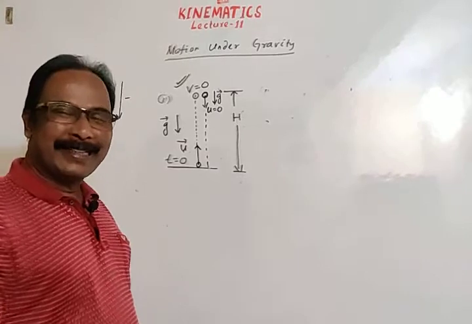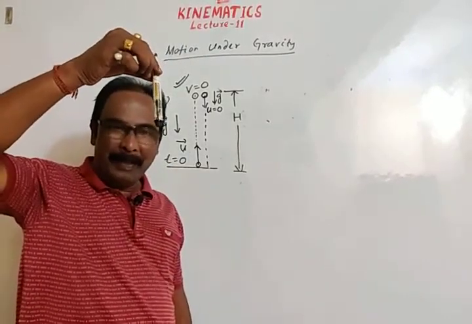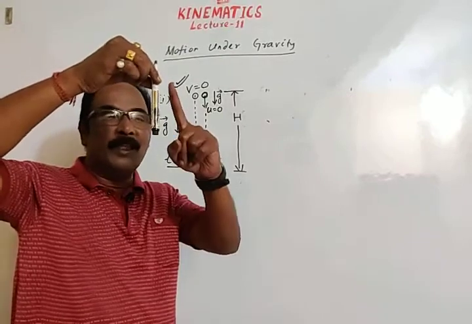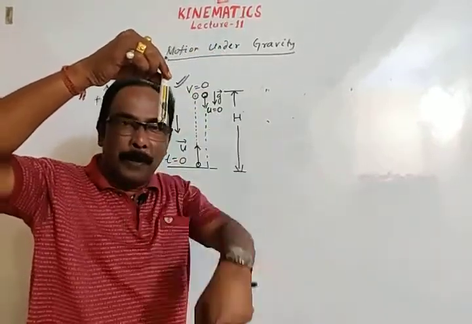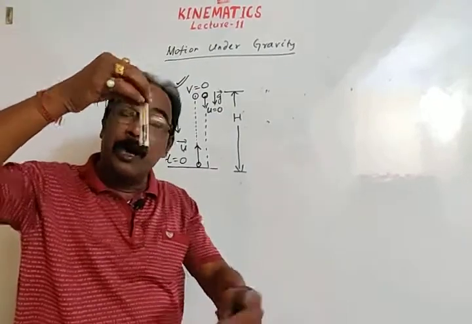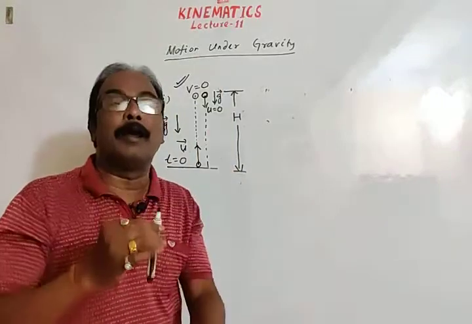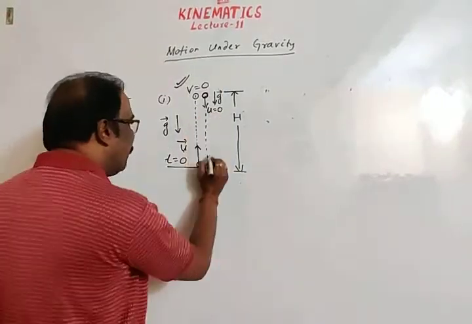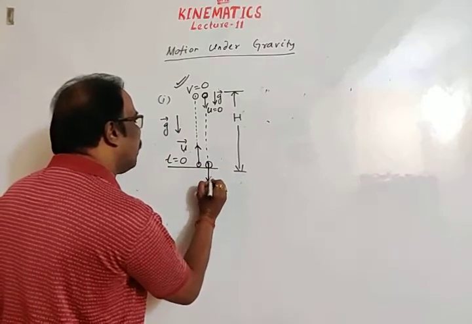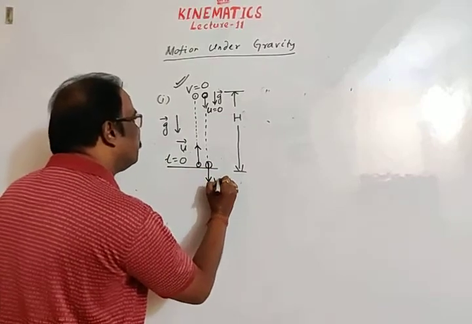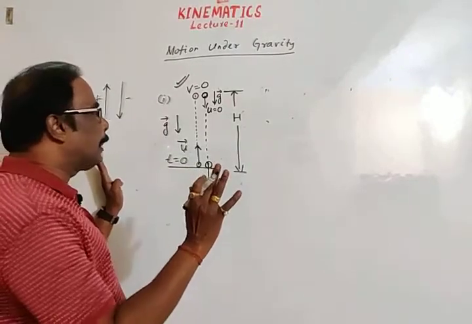We have already discussed this: if I am holding the body and I release it, the initial velocity is 0 and acceleration due to gravity is vertically downward, so velocity will go on increasing in the downward direction. The body comes back and finally strikes the ground or surface with a velocity v. We will analyze the total concept.